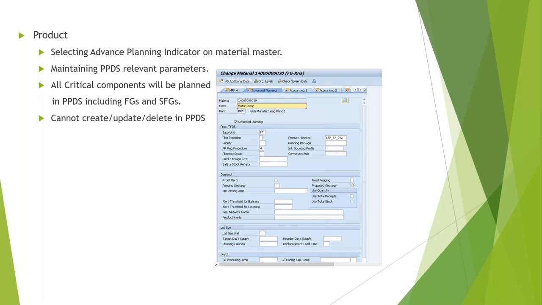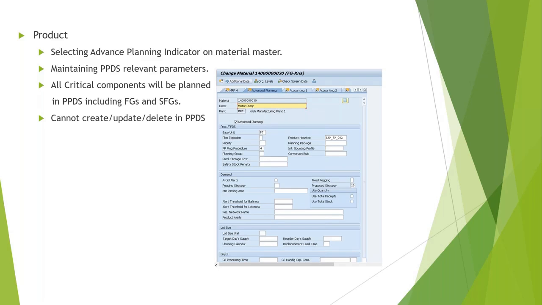Then lot size unit, you can have a planning calendar, etc. So basically these are the settings which are only required for the PPDS planning. If you miss any important settings, like whatever highlighted settings are there or the mandatory ones that I have maintained here on this screen, the others are optional. So there will be other availability of those settings we don't have to maintain here. But if you maintain it on the product master, the priority will always be given to the screen.